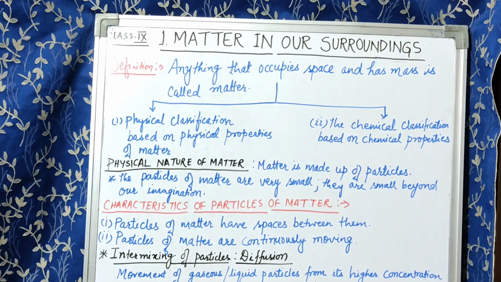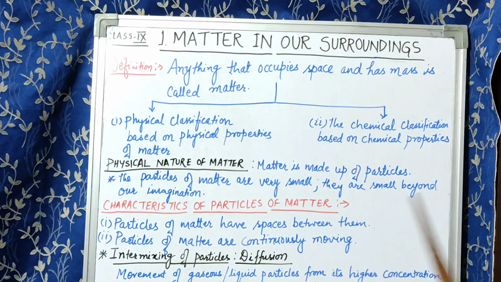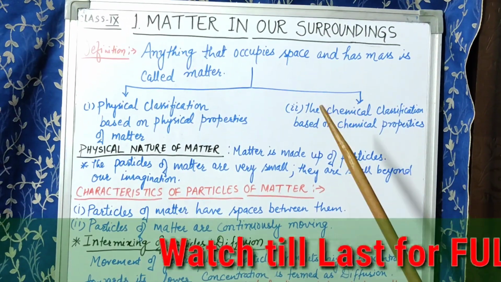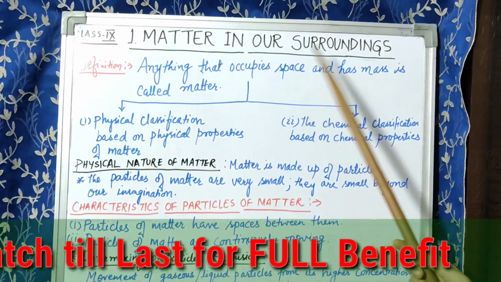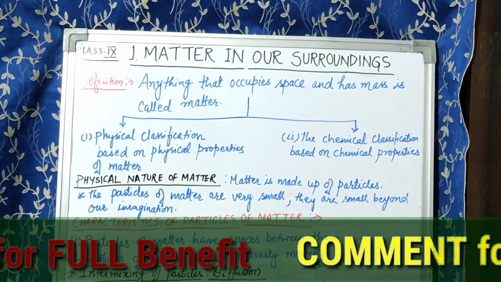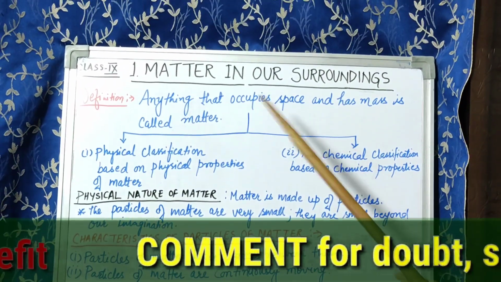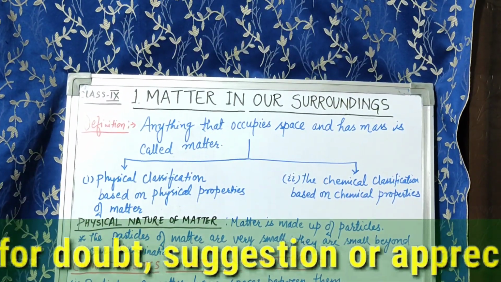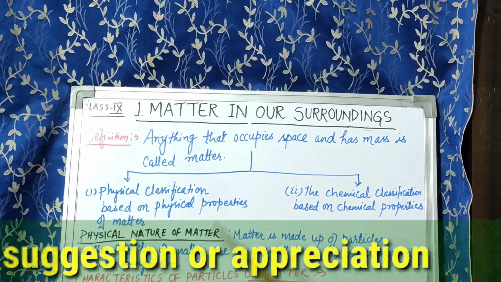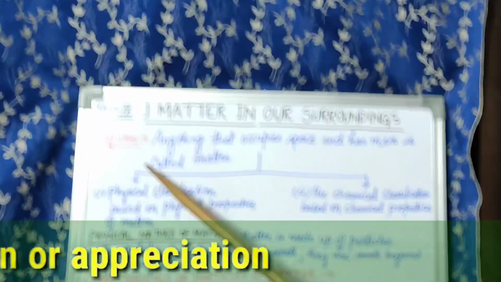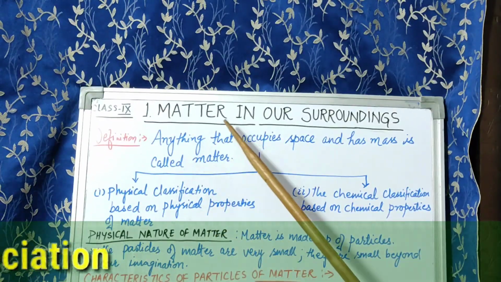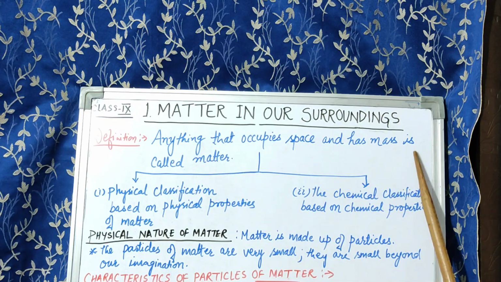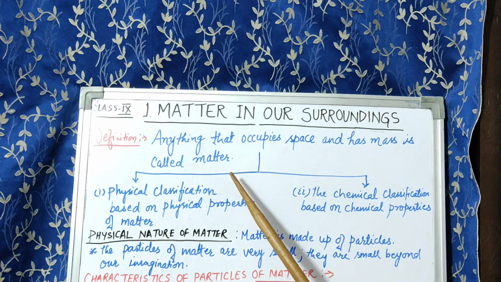Hello students, today in our class we will discuss chapter 1 of Chemistry class 9, that is Matter in Our Surroundings. First of all, this term matter you have studied in your previous classes also. What could be the correct definition? We could see here, the definition of matter is anything that occupies space and has mass is called matter.